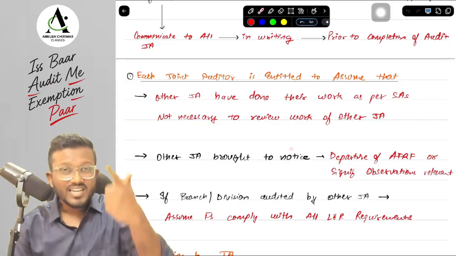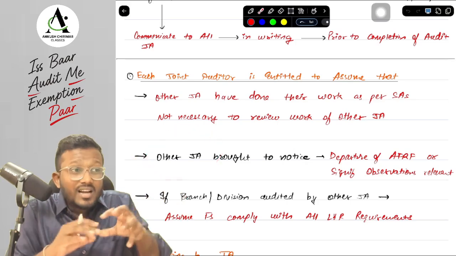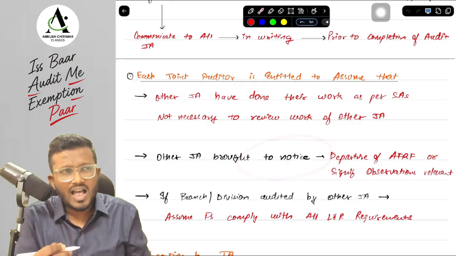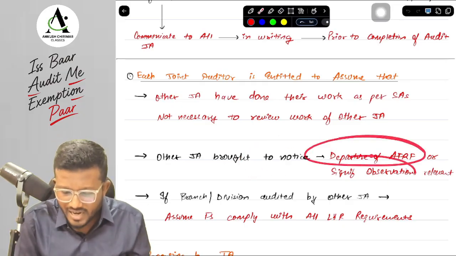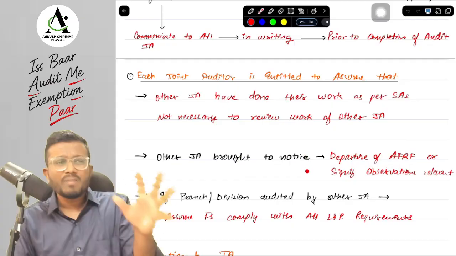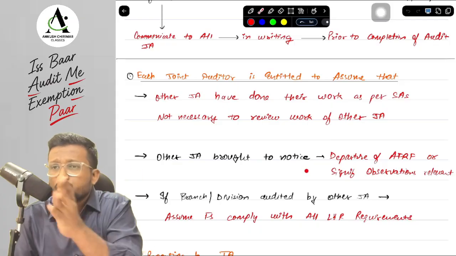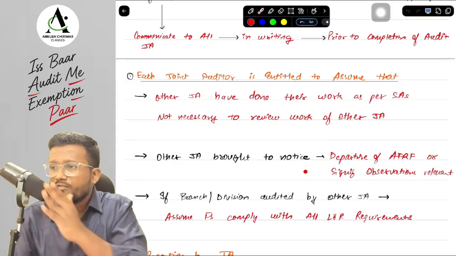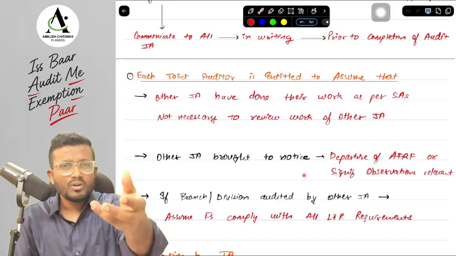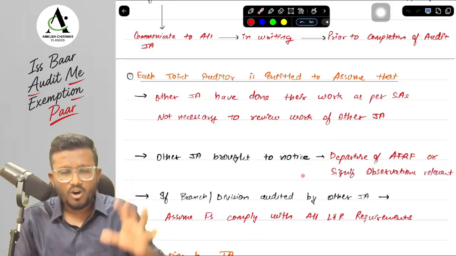Second, I can assume that if any of the joint auditors has noticed any departure from AFRF or has any significant observation, they have brought it to my notice as well. I need not ask any individual joint auditor whether you know any departure from AFRF or any significant observation. I can just assume that if they knew of any, then they have obviously communicated it to me.